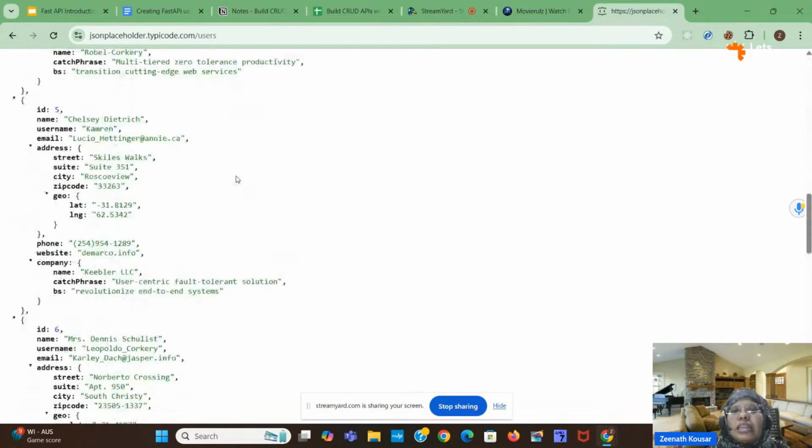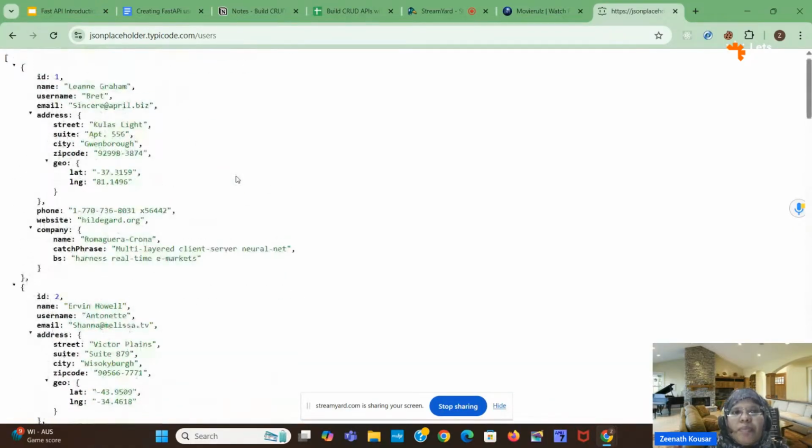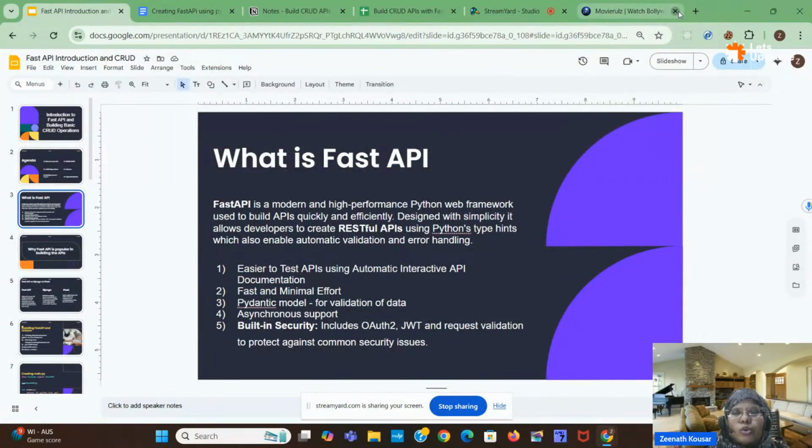So we can create this type of API, and we can store students data, movies. Okay, and we can store weather details as well. Whatever details we want, we can store here with the help of API, and we can fetch that data in any of the front end application. We can fetch that data and we can use that data. So API will have some set of rules which will allow two software applications to communicate with each other. Okay, this is the basic introduction of API, and I have shown some API example as well.